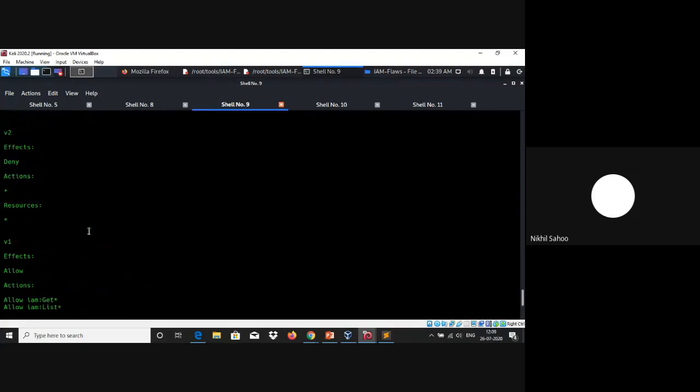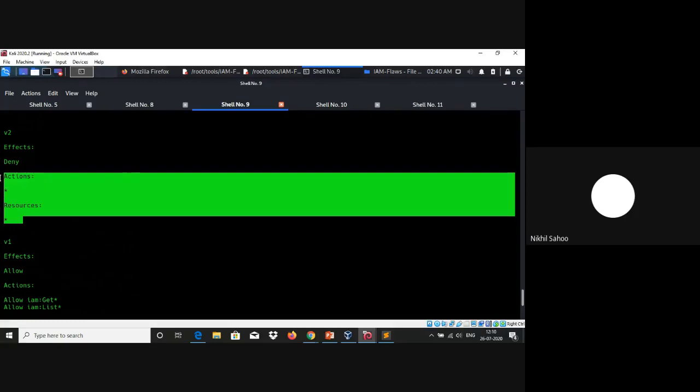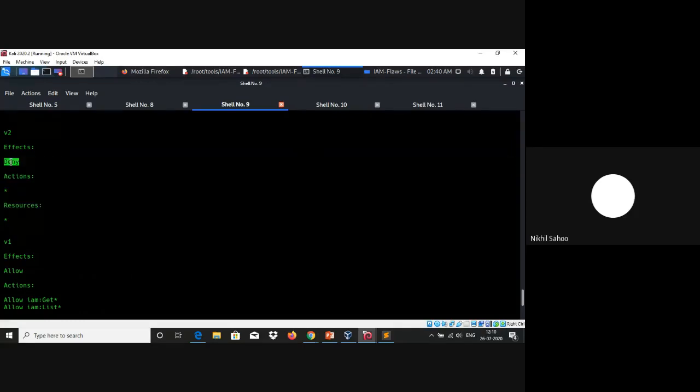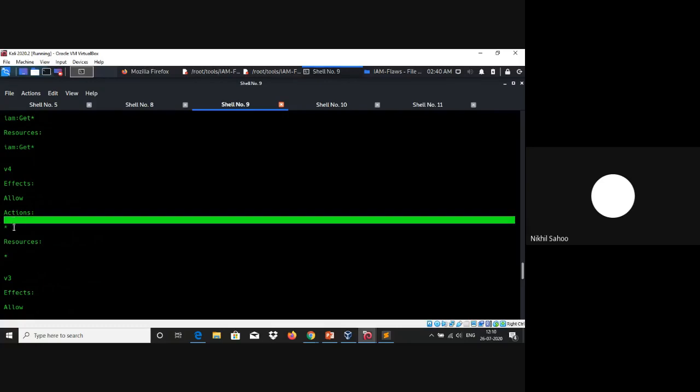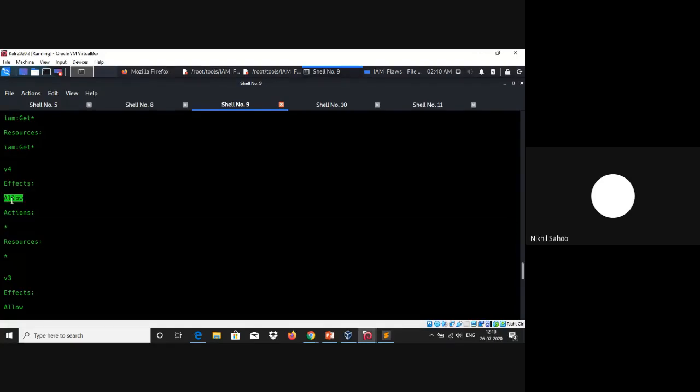And we want something such as a wildcard set to the action and resource parameters. As we can see, we do have the action and resource parameters specified as a wildcard, but in the effect section it has been specified with a deny permission, so this is not what we are looking for. Now if we move on to version 4 of this policy, we can see the action and resource parameters are specified with a wildcard, which would basically give us full control over our AWS account, and the effect parameter is specified as allow. So this is what we are looking for, the V4 version.